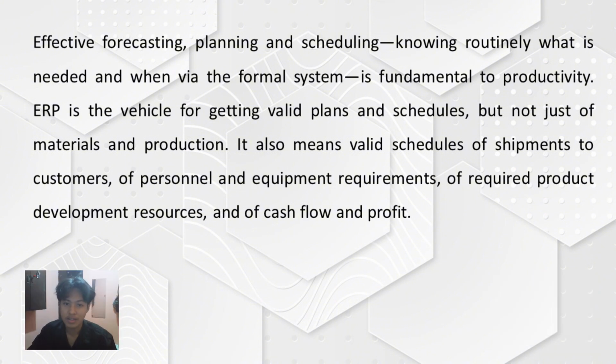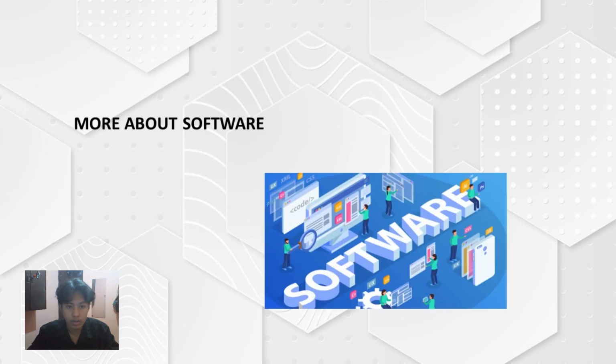So enterprise resource planning has proven itself to be the foundation, the bedrock, of supply chain management. It's the glue that helps bind the company together with its customers, distributors, and suppliers on a coordinated, cooperative basis. So now let's go to more about software.